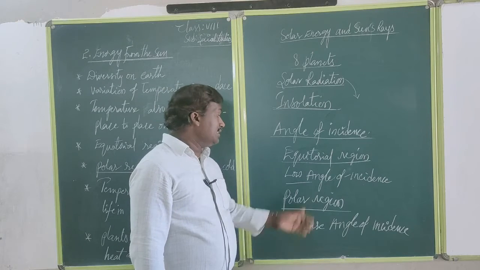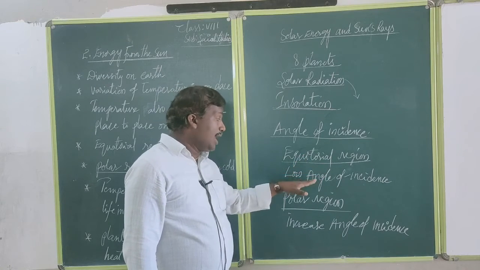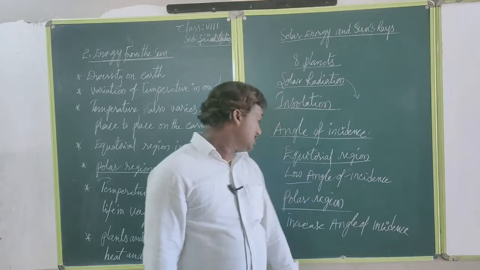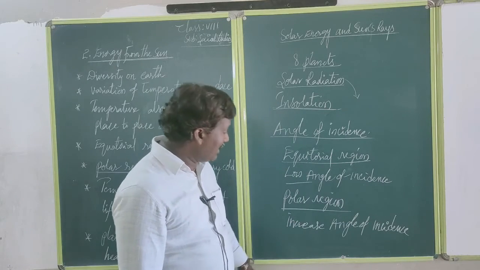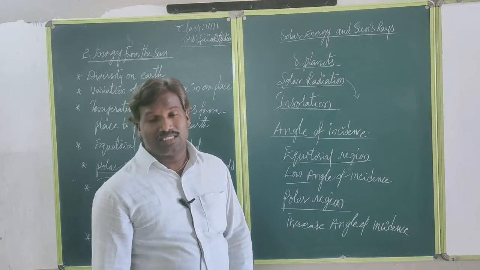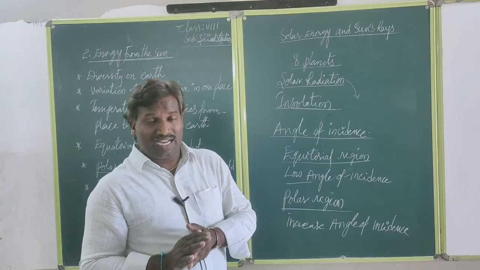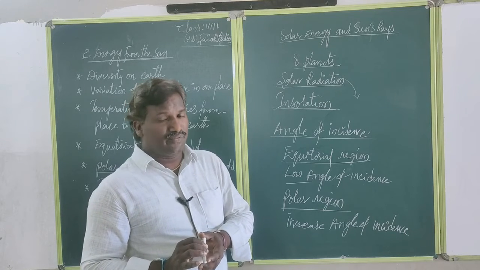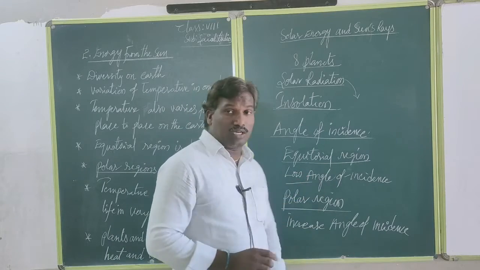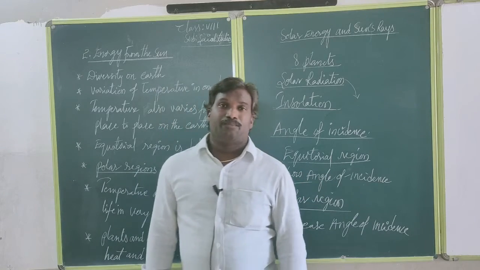That's why the equatorial region has a lower angle of incidence and more temperatures, while the polar region has an increased angle of incidence and less temperatures. Those two are different. This is how the angle of incidence works.